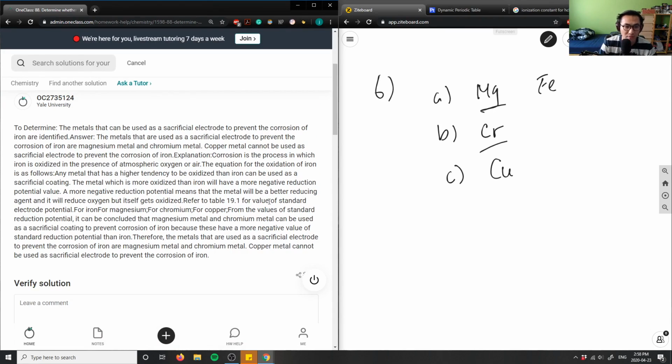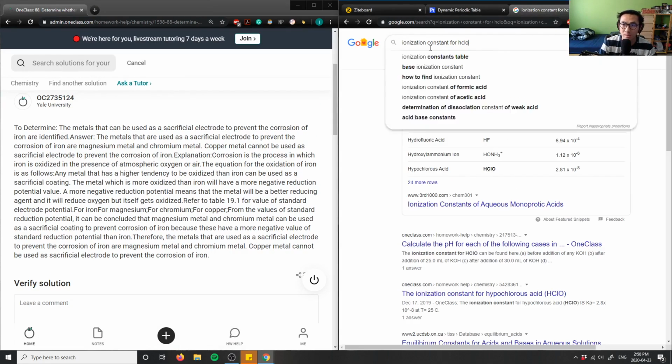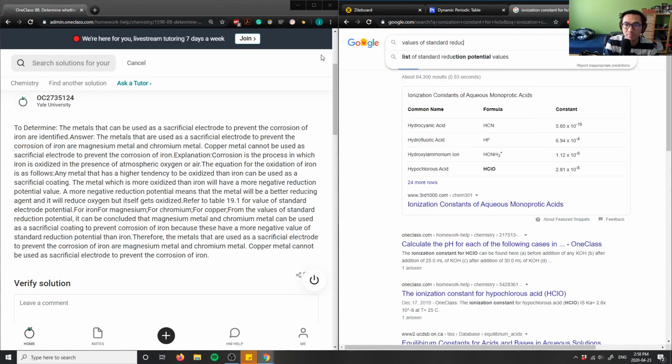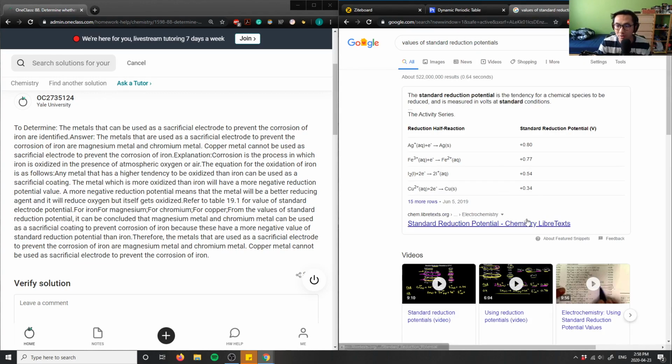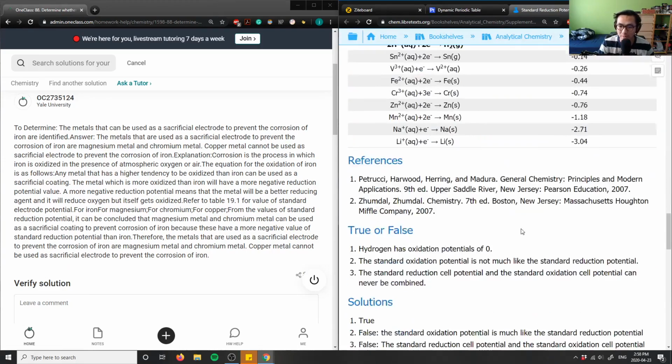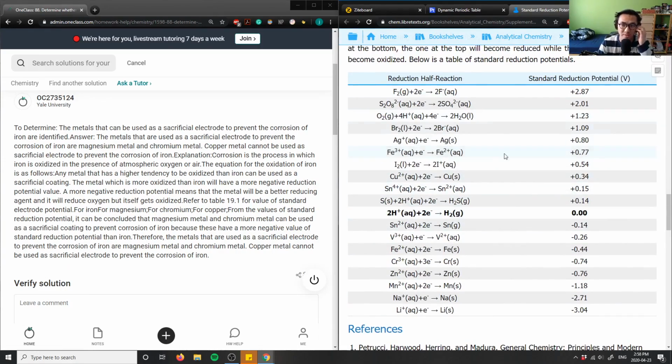Again, I'm looking for the values of standard electrode potentials. So let me Google that for you. Values of standard reduction potentials. Again, on a test you're given all of these tables, right? So don't worry about trying to memorize these. This is the standard reduction potentials. Again, you have iron here. Fe is iron, so negative 0.44.